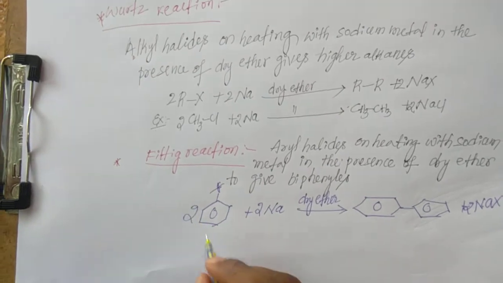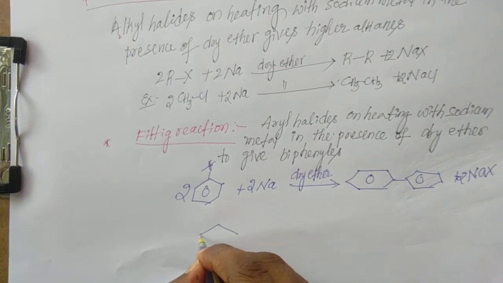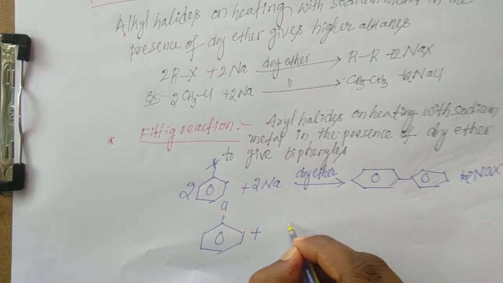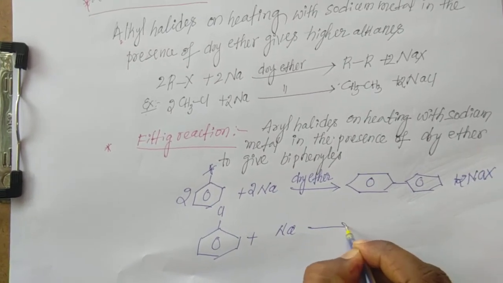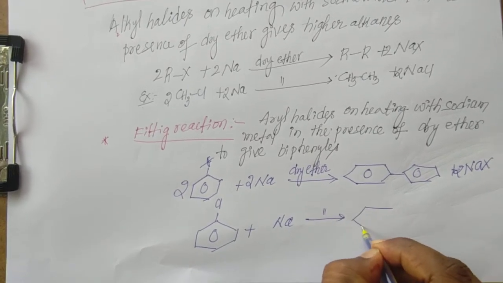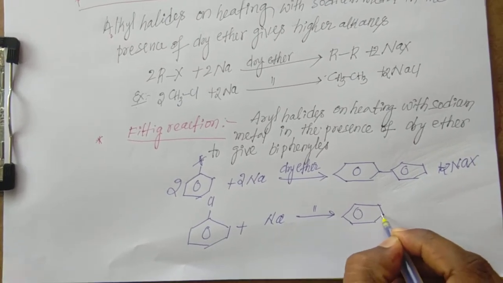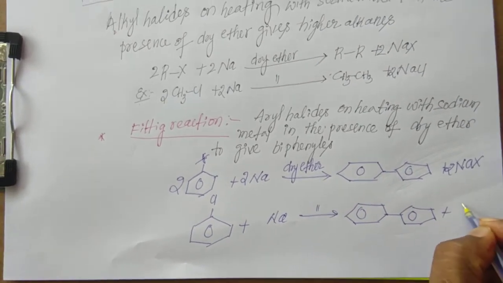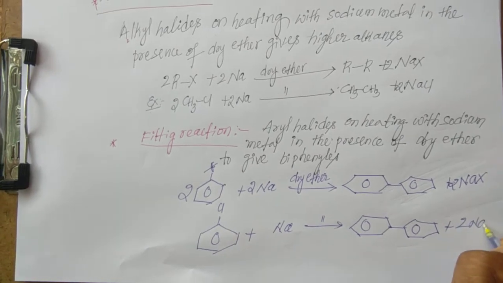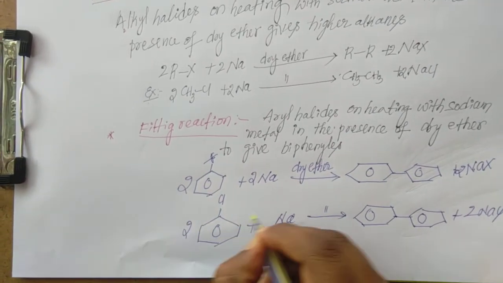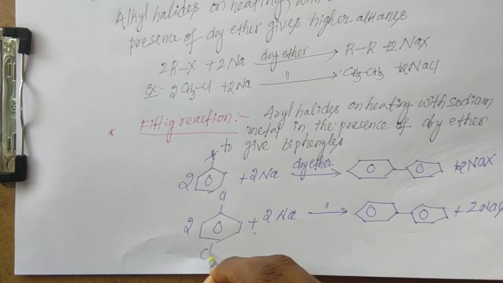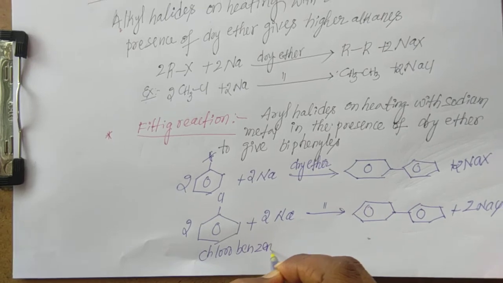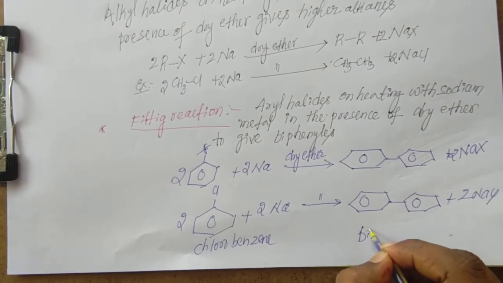Example is to take chlorobenzene, on heating with sodium in the presence of dry ether gives rise to biphenyl. And the by-product is 2NaCl. To balance this reaction, take 2 moles here and 2 moles here. This is chlorobenzene, this is biphenyl.